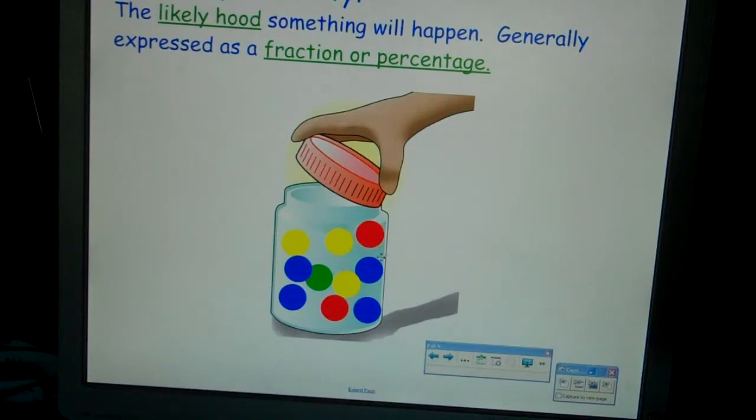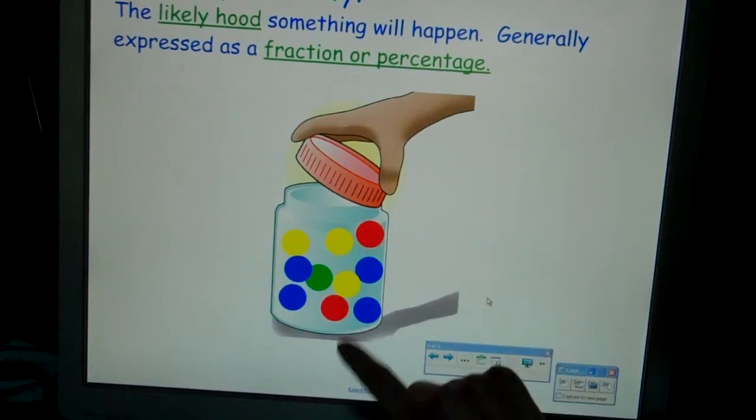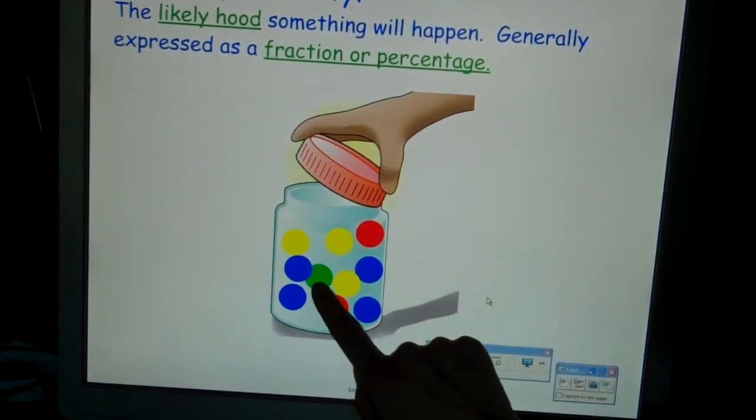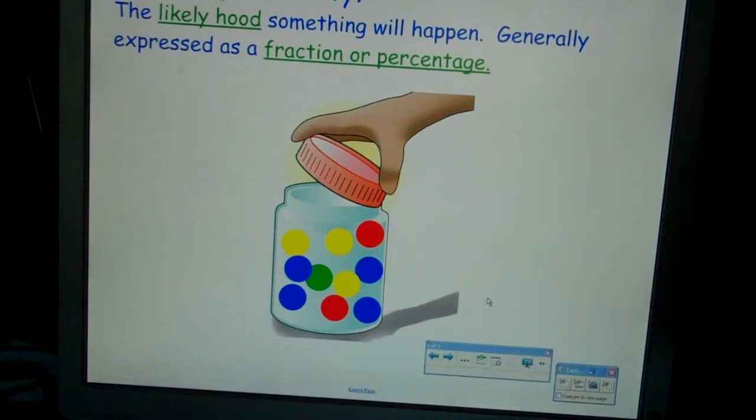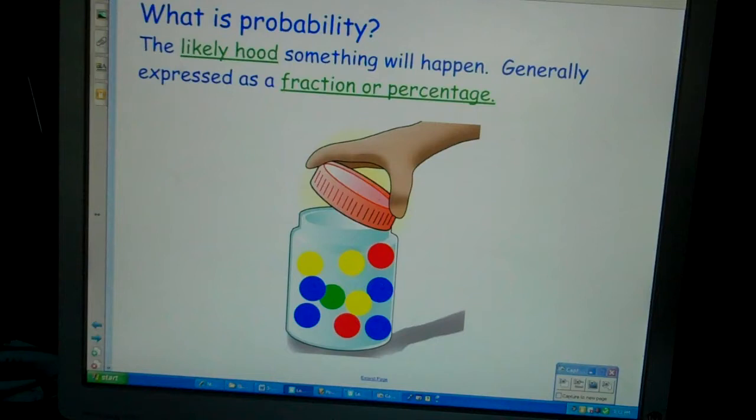So when I asked what's the probability that I get a red, well, there's 2 reds, I can see that, and then I have 1, 2, 3, 4, 5, 6, 7, 8, 9, 10 total options. So the probability of getting a red is 2 out of 10. Okay, so that's for a red. But what I want you to know is that if you can simplify your fraction, you need to. So this now becomes, I have a 1 out of 5 chance of getting a red marble.